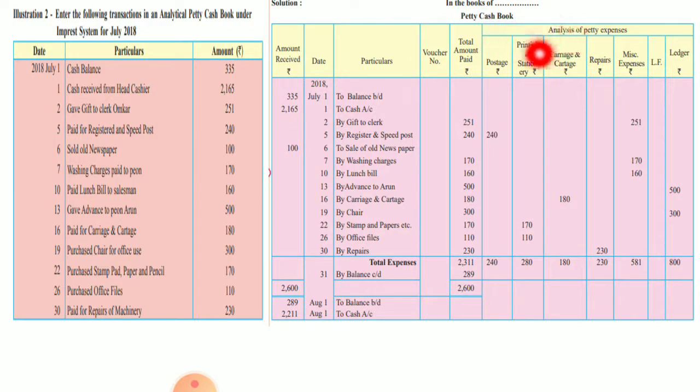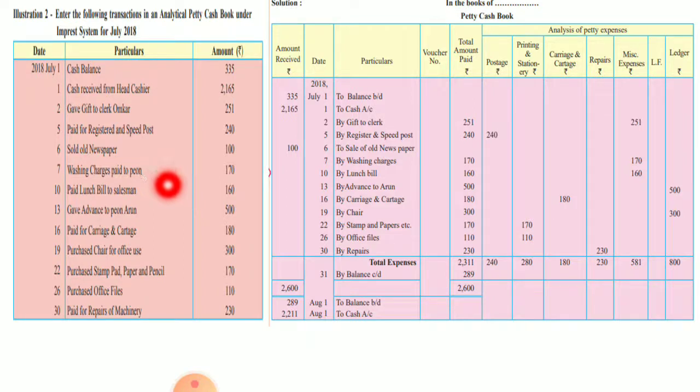So here these are the analysis of petty expenses. That is postage, printing and stationery, carriage and cartage, repairs and miscellaneous. Now in the previous problem the columns were courier and postage, traveling and conveyance, printing and stationery, miscellaneous expenses. There was no repairs, so all the columns are of different types. Now how will you find out which column to write? First thing, you have to go through the problem and see how many expenses are there over here.